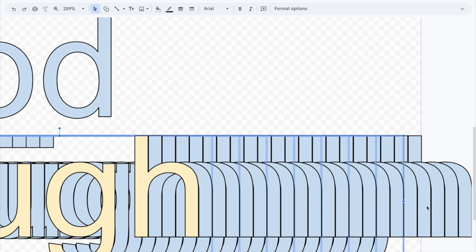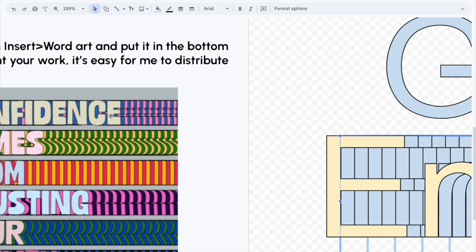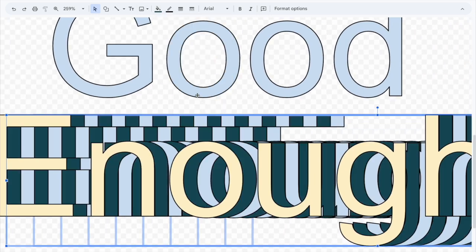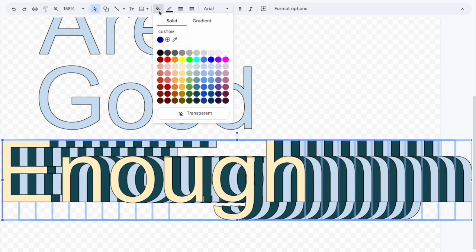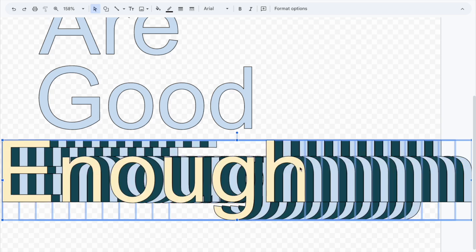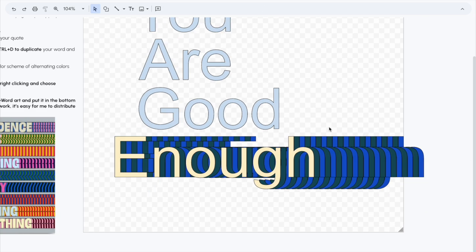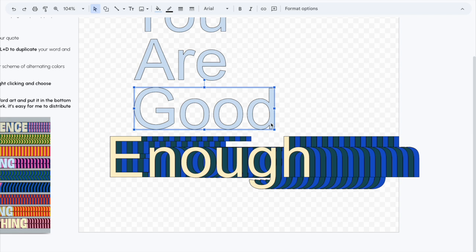Then to recolor, press Shift on the keyboard and hold it while you click every other letter and then recolor it. That's how you're going to create a pattern in your word art. Once you press Shift and click on all of the letters in your pattern, then you can use the recolor tool to create an interesting pattern for your word.